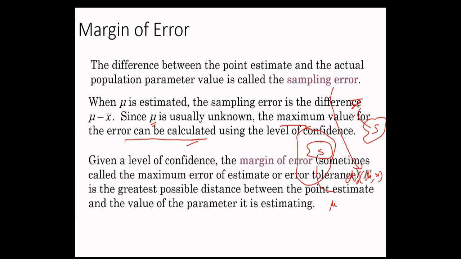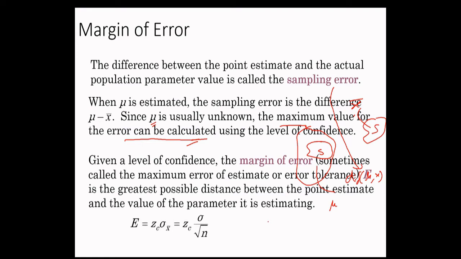Given a level of confidence, the margin of error, sometimes called the maximum error of the estimate or error tolerance, is the greatest possible distance between the point estimate and the value of the parameter it is estimating.